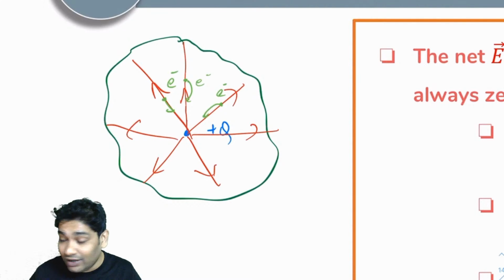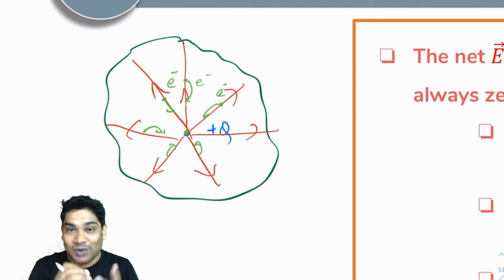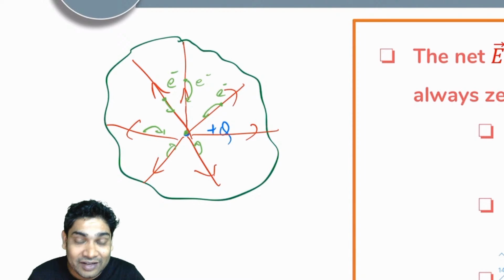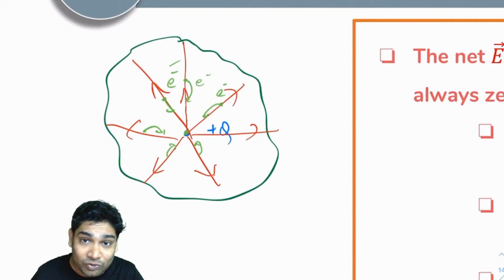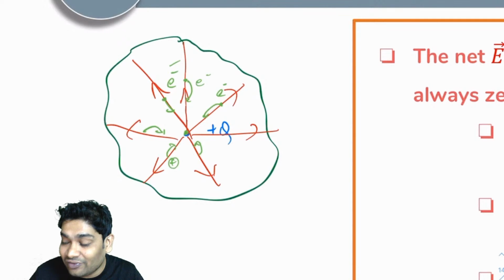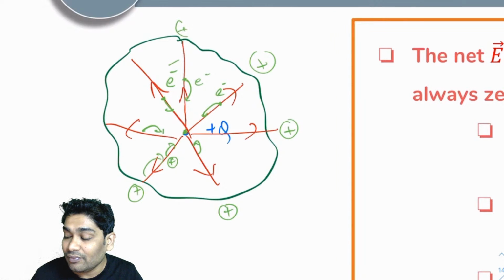All these free electrons would start jumping towards this Q and eventually stick on this plus Q. Then there must be a positive deficiency left behind, which will be filled by an electron from elsewhere. So I will see a positive charge appearing here, and here, and here, and so on.